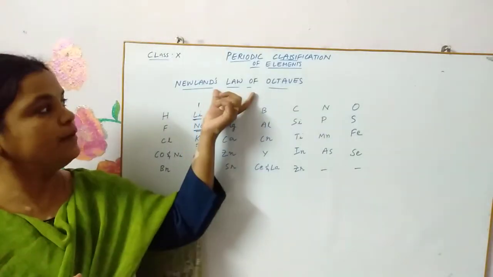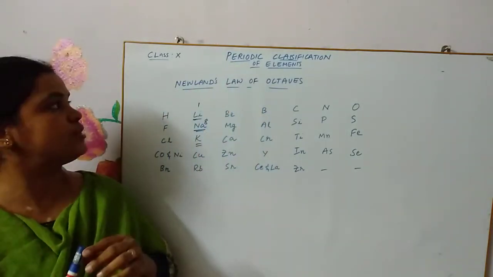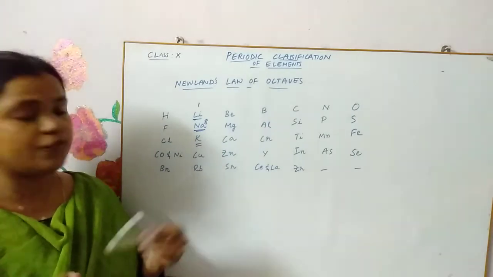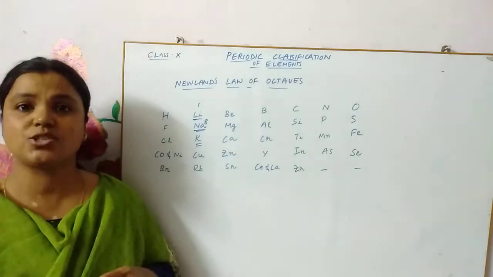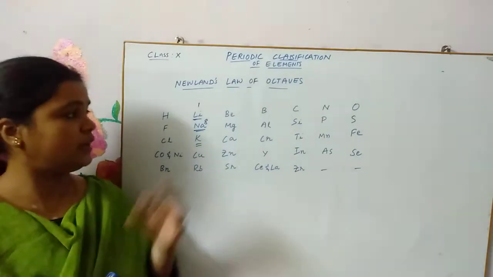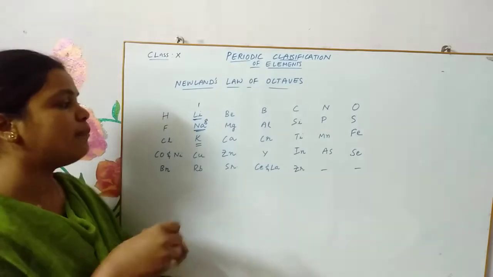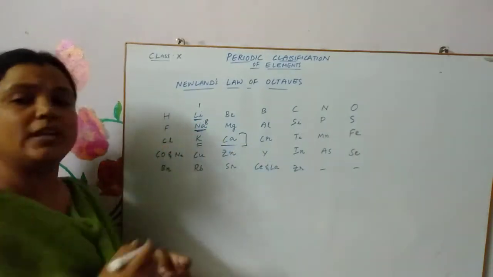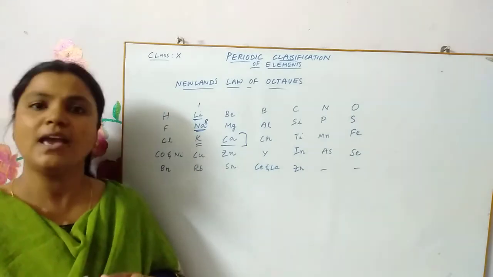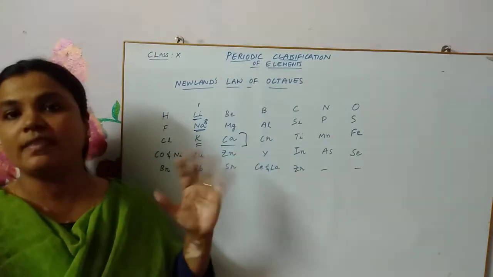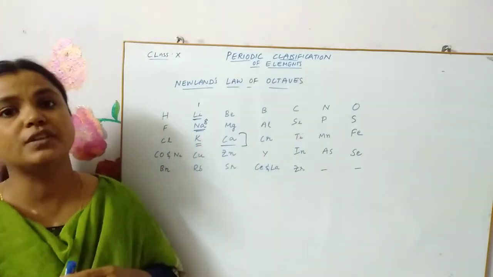That was the law of octaves given by Newlands. It could be accurate only up to calcium. Only up to calcium was this law obeyed by the elements.